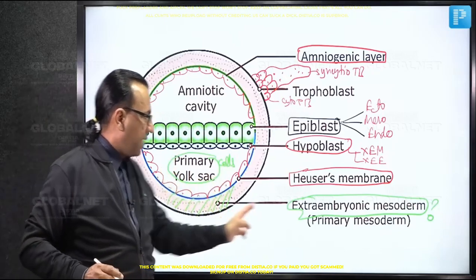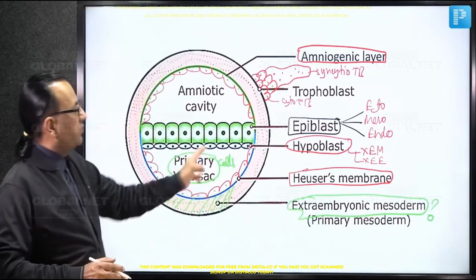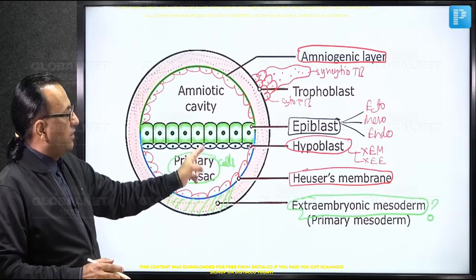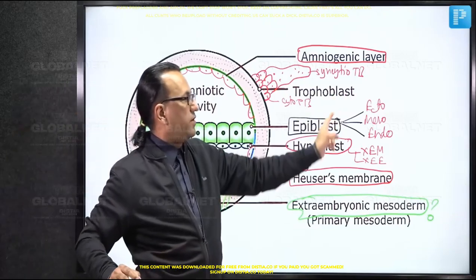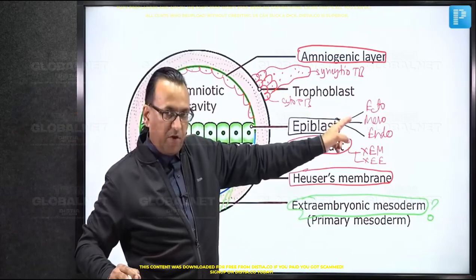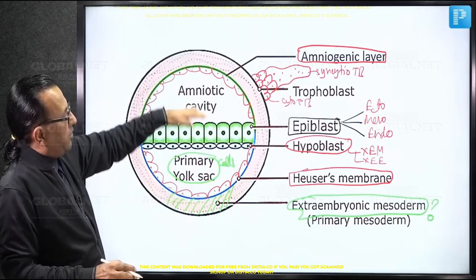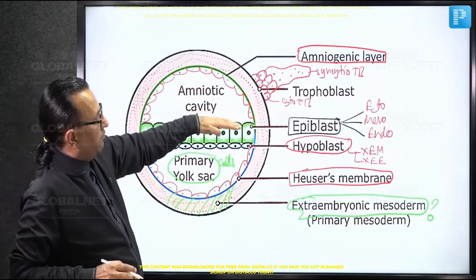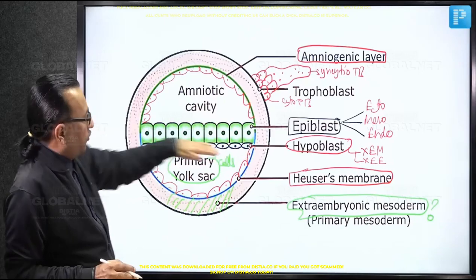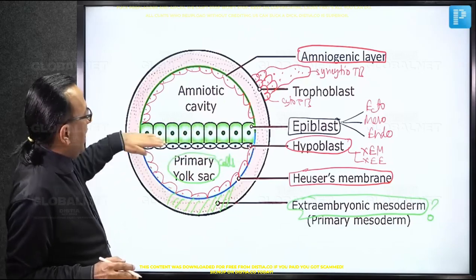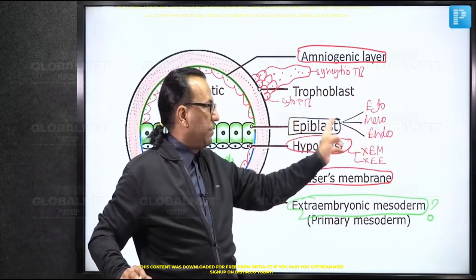Now this is extra embryonic mesoderm. What about the embryonic mesoderm? The embryonic mesoderm will be here between the two layers. We know it is the epiblast which is going to form ectoderm, mesoderm and endoderm. That is the embryonic mesoderm. So after some time we'll find at the floor of the amniotic cavity you will have the ectoderm. Below that will be mesoderm, the embryonic mesoderm. And then at the roof of the yolk sac cavity will be the endoderm. The three germ layers all coming from the epiblast cells.